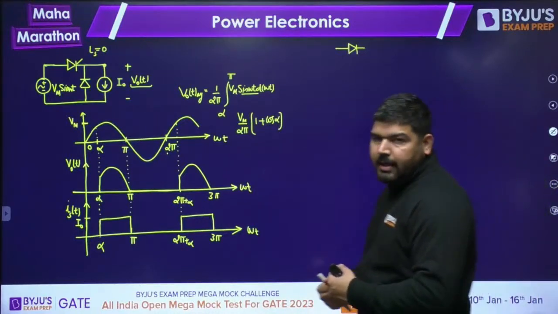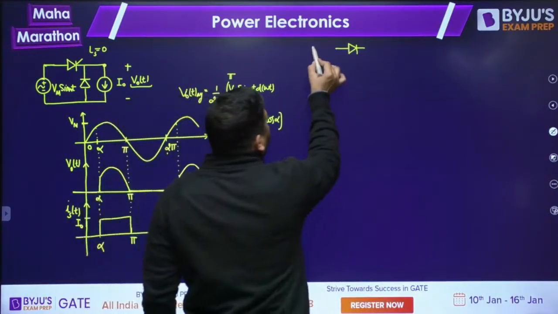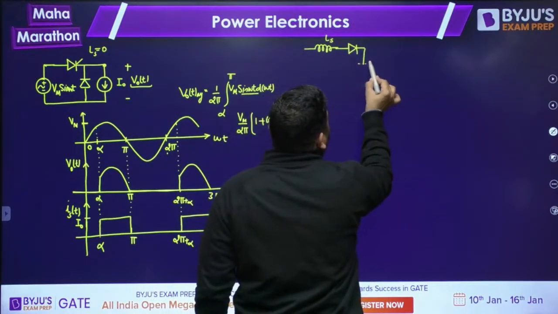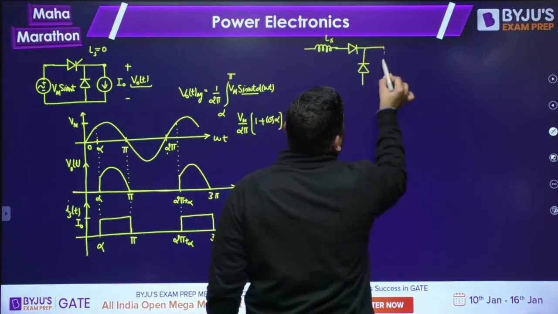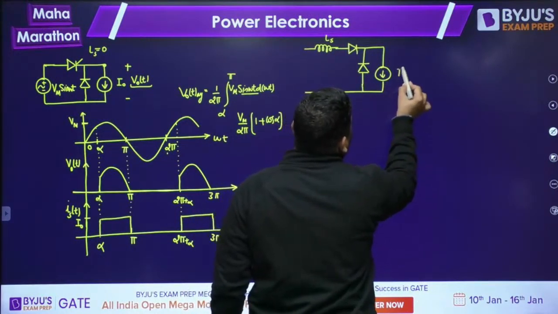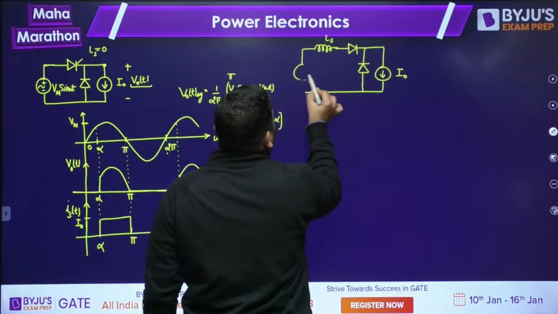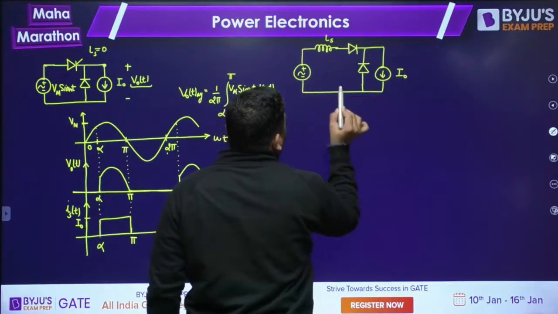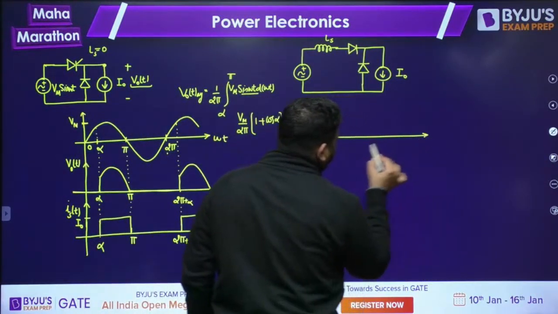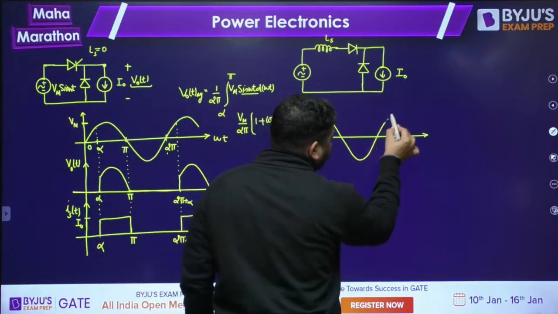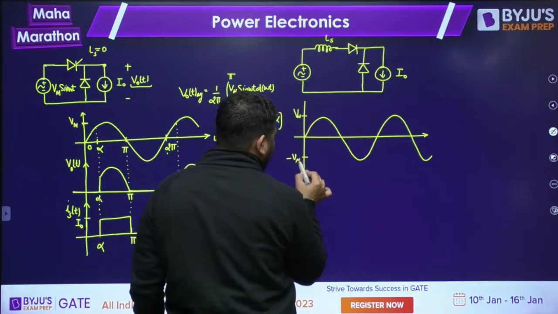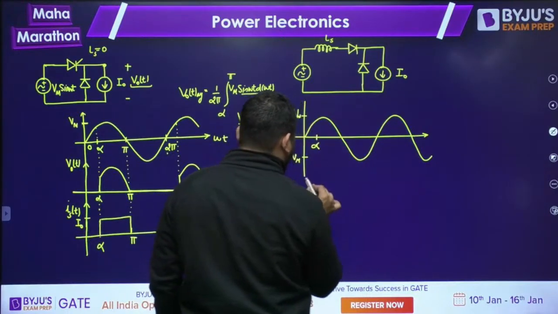Now let's take the effect of the source inductance. I am taking Ls here, and the circuit is like this. This is my I naught, and here I have the source voltage VST. Now let's see what will happen. Again, I have to plot the supply voltage. This is my Vm, this is minus Vm, and at alpha you are firing.